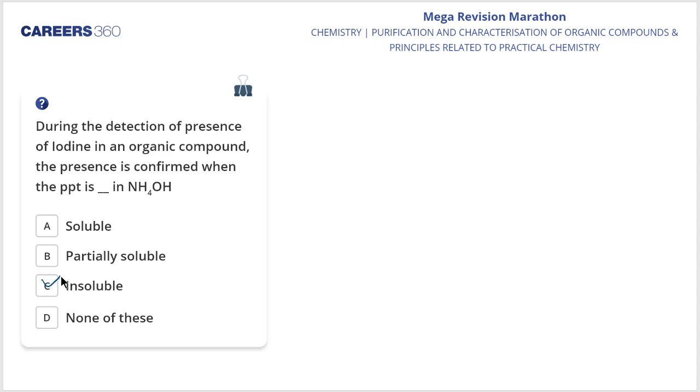Because C is the right answer, my dear students. Why? When there is iodine in an organic compound, we get a yellow precipitate. This yellow precipitate is insoluble in aqueous ammonia. Aqueous ammonia means NH4OH only, my dear students.